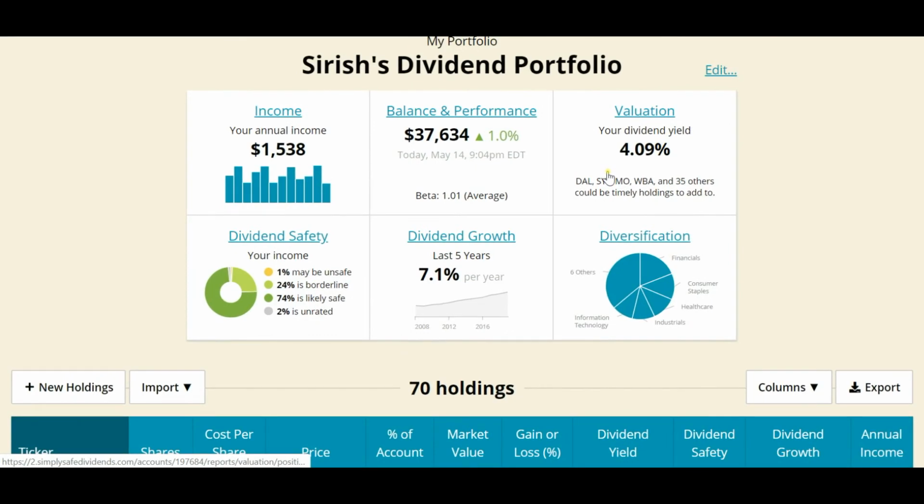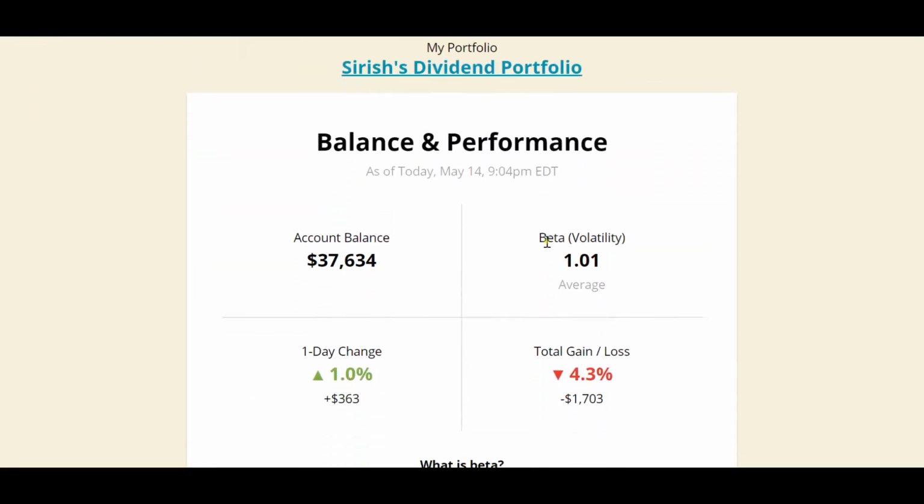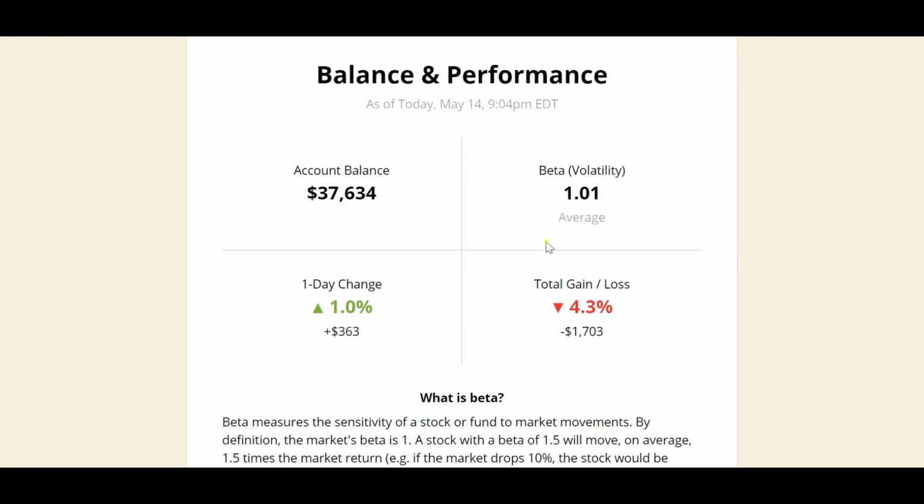Let's evaluate our balance and performance metrics. In this matrix, currently I have an account balance of 37,634 and a loss of 4.3%. But the main thing we need to look at here is the volatility index, which is 1.01%. So what is volatility index? It measures the sensitivity of your portfolio with regard to the stock market.